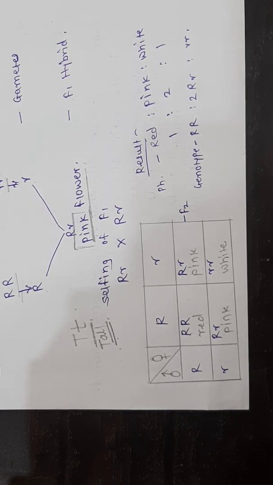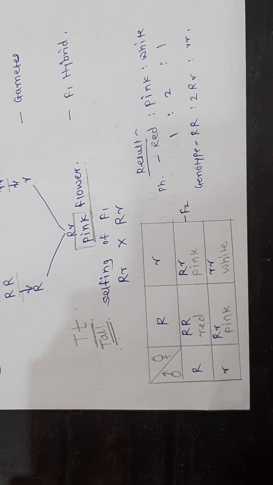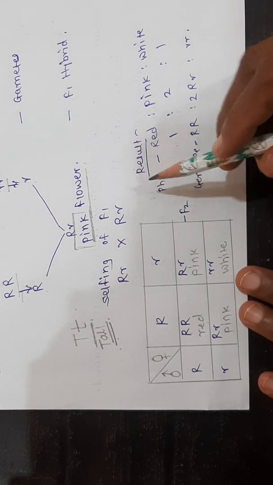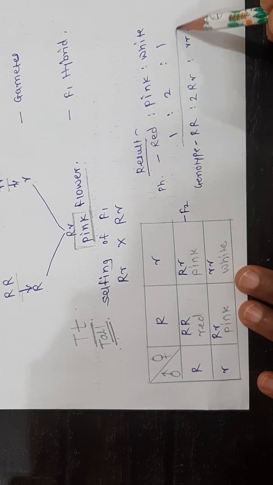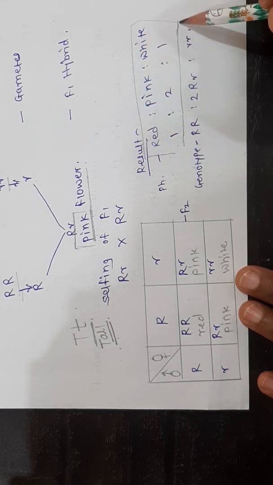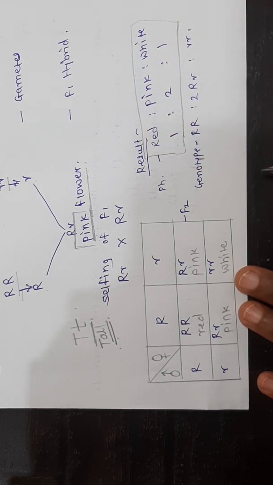Means the ratio of incomplete dominance is 1:2:1. In a multiple choice question or a very short answer question, this ratio will be asked. What is the ratio of incomplete dominance? Means in the F2 generation we obtain 4 progeny, same as in a monohybrid cross.